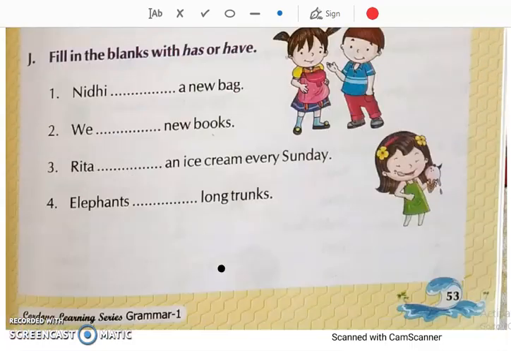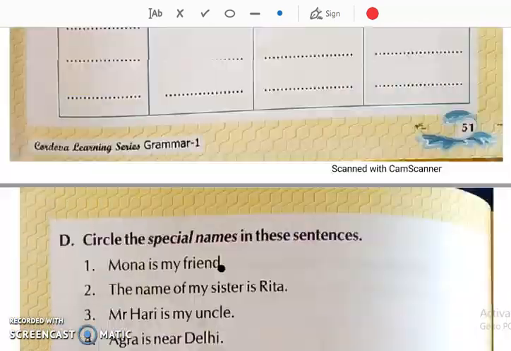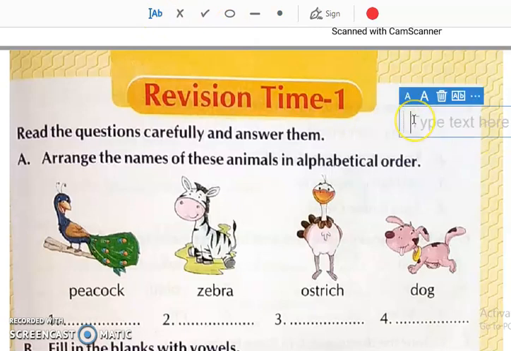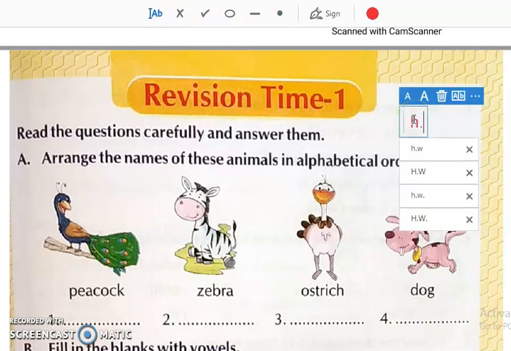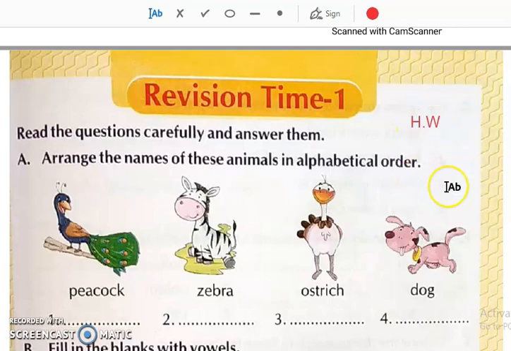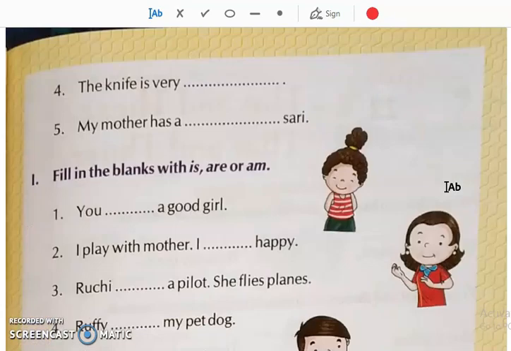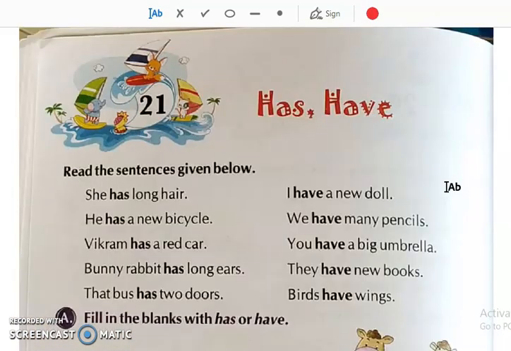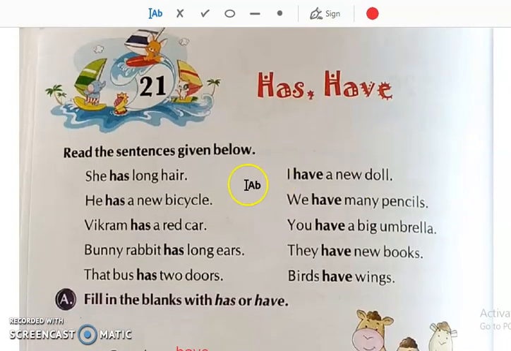As homework, you can do this for practice so that you will be able to revise the whole grammar part that we have done till now. Okay, students, then we will continue the next topic in the next class.